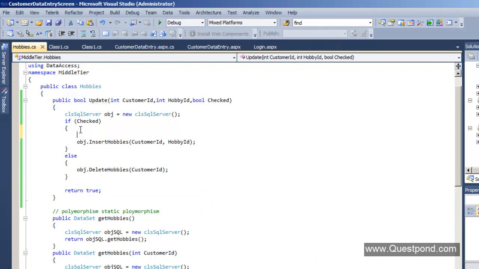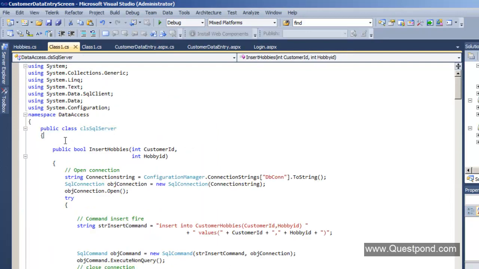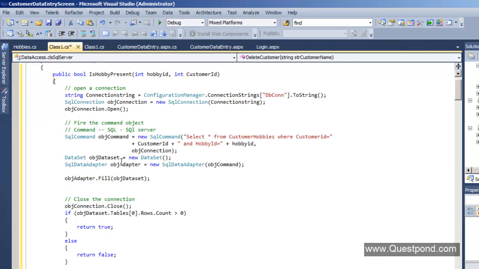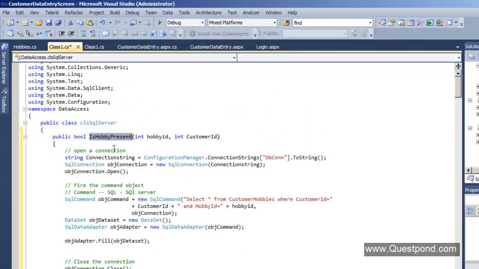And we need to do one more thing here. If the checkbox is checked and if the hobby does not exist in the DB, then only go and insert the hobbies, right? In case the hobby is already existing in the database, then we don't need to do anything. So we need to create one more function which goes and checks if this hobby exists for a particular customer or not. So let's go to our data access layer, and in this data access layer we'll create one function here called the isHobbyPresent function.